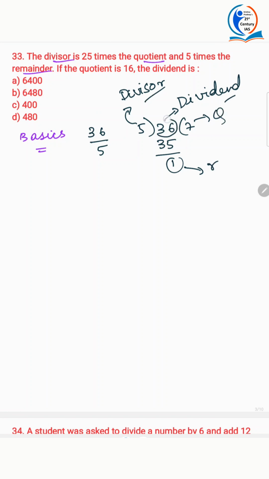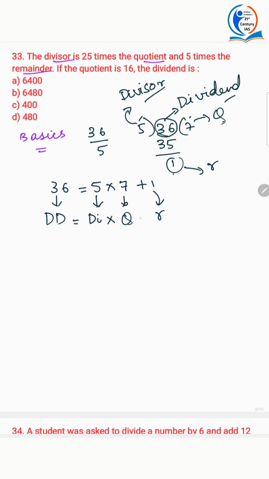Okay. Now how will you get this 36? 36 is equal to this 5 into 7 plus 1. Right? 5 into 7 plus 1. What is this 36? Dividend. What is this 5? Divisor. What is this 7? Quotient. What is this 1? This is remainder. Whatever is left out, it's the remainder.